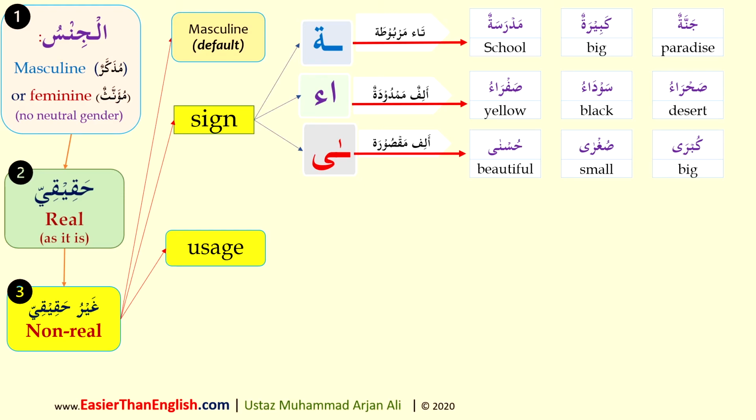So again, note these are the three signs. The most important one is ta marbuta. Again, please note how I converted from masculine to feminine. Very important rule for you to go through, inshallah.